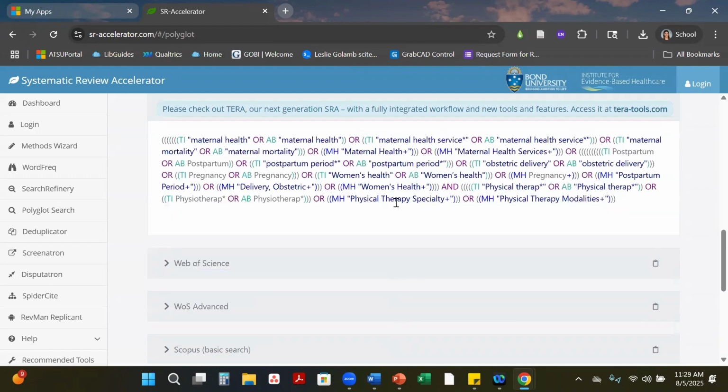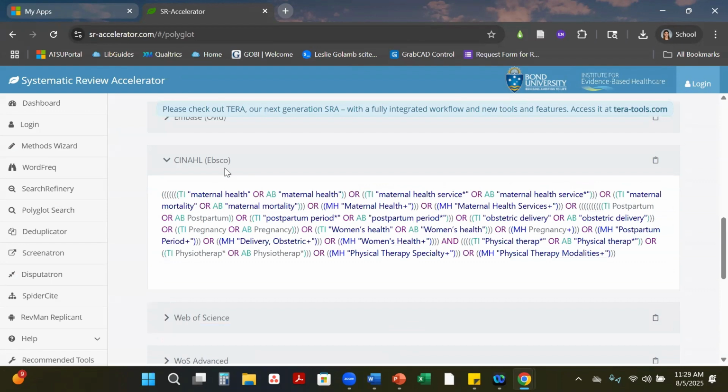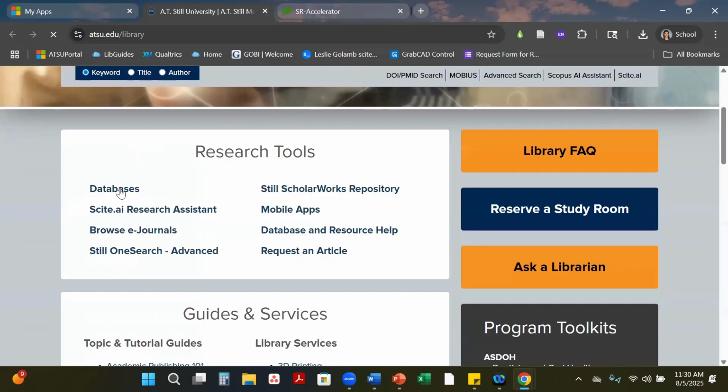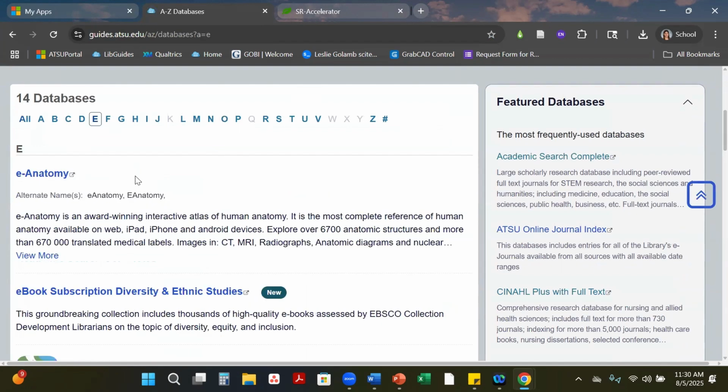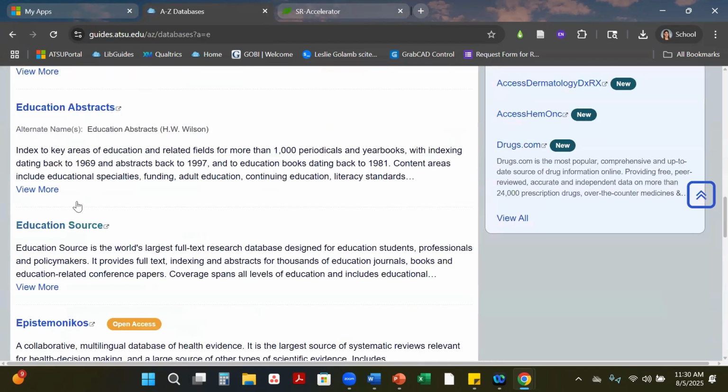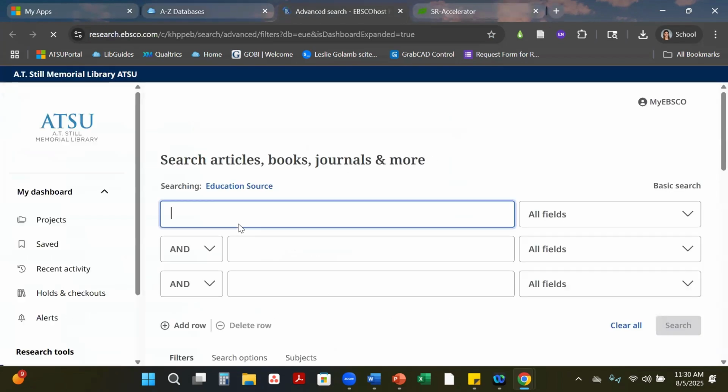Education Source is part of our EBSCO platform. If you're not sure what platform, you can come back to apps, go into databases, click on databases here, and then click on E for Education Source. Once you come in here, you'll see it says My EBSCO. So this is how you can tell. Or you can also reach out to your library liaison and we can assist with that as well. I'm going to leave Education Source up because we're going to need to work with that.